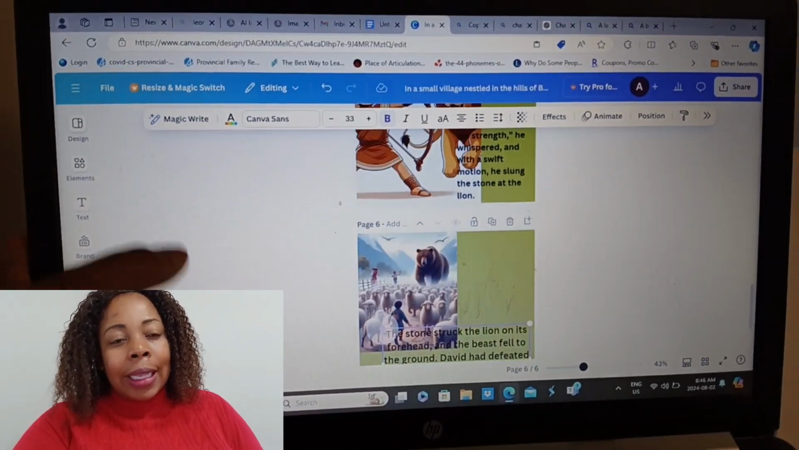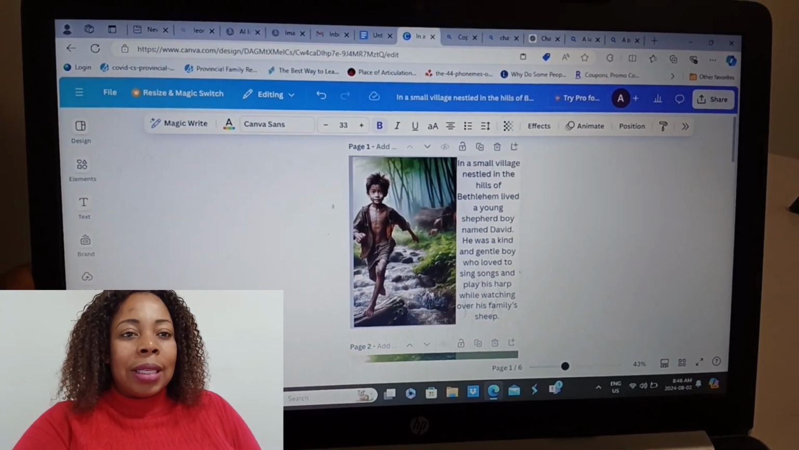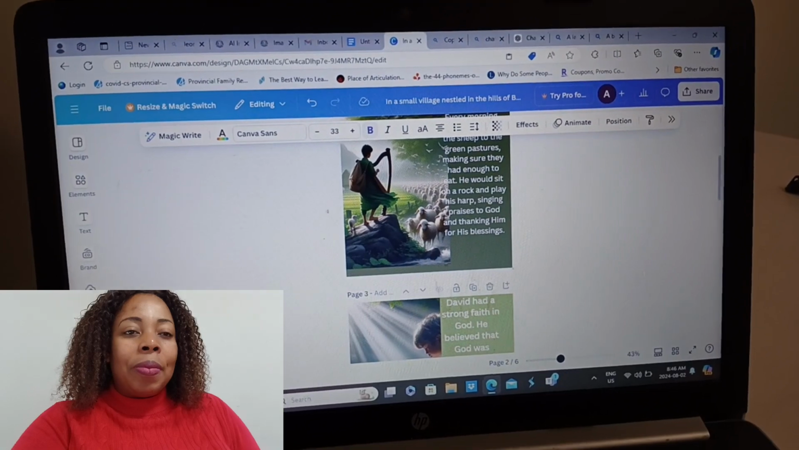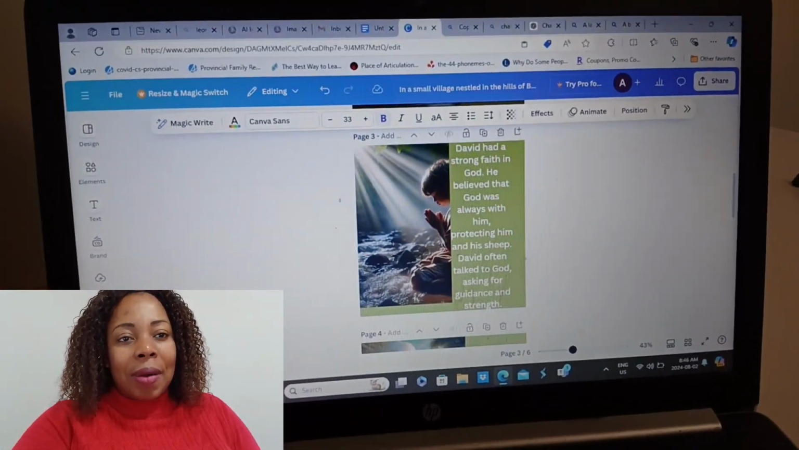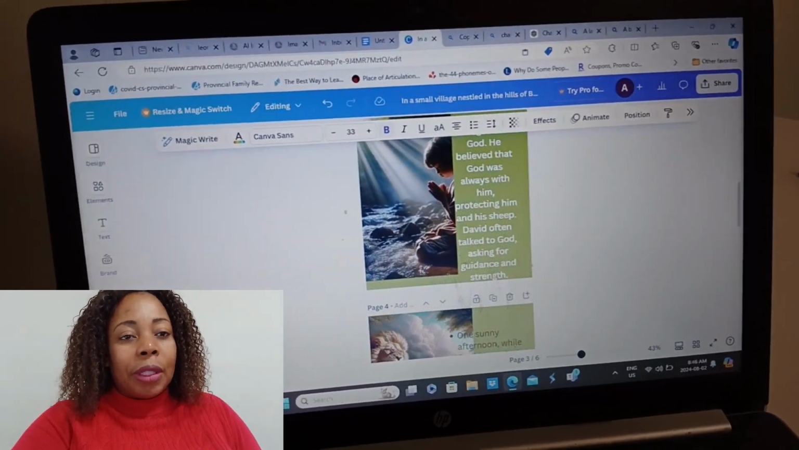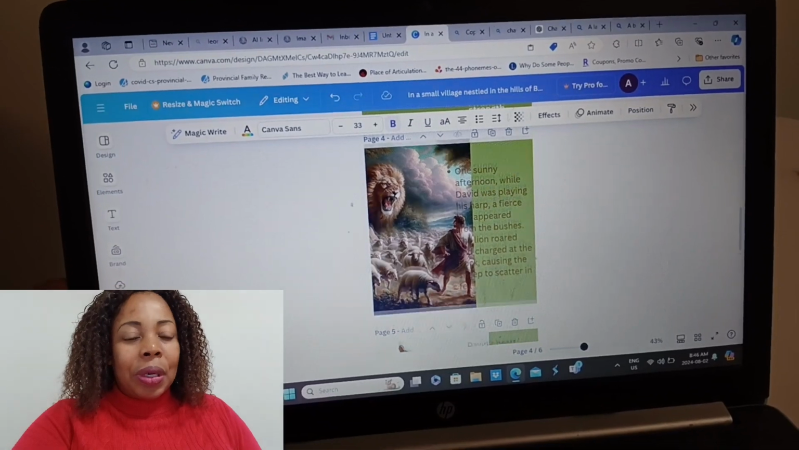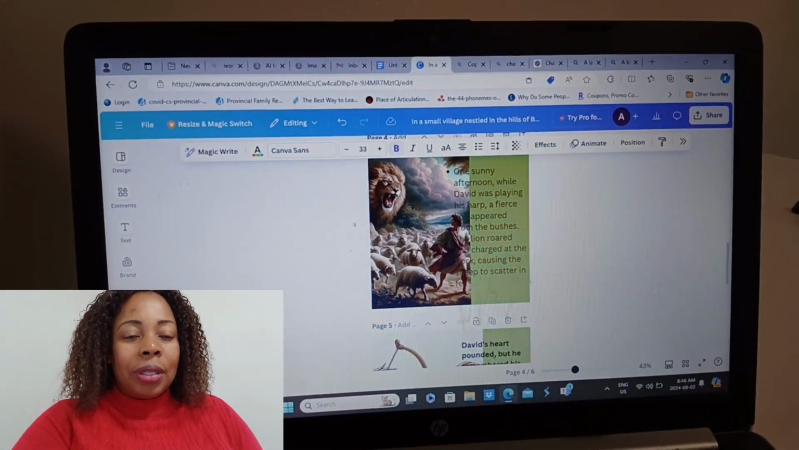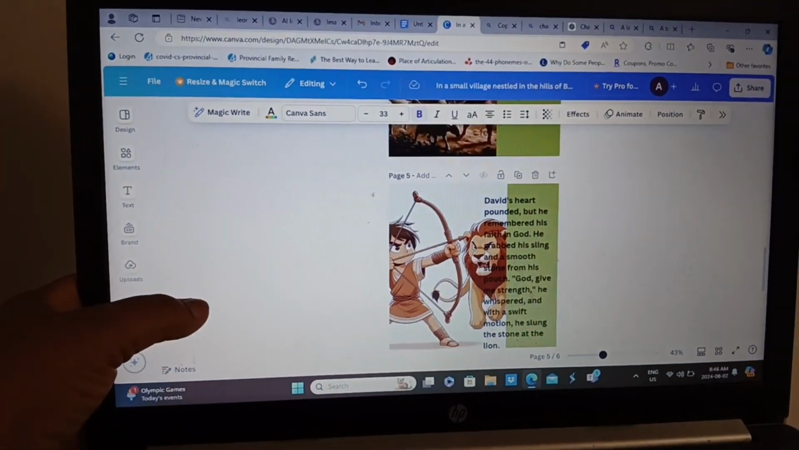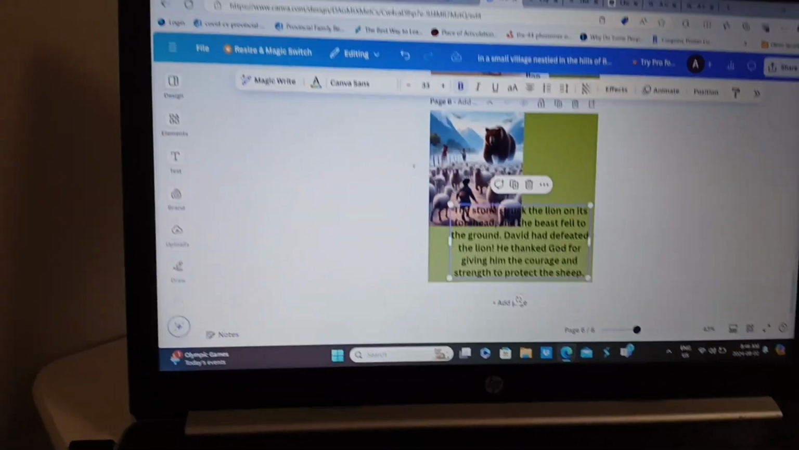So this is page 6 now. We've gone to page 1. In a small village nestled in the hills of Bethlehem lived a young shepherd. Page 2. Every morning, David would lead the sheep to the green pastures, making sure they had enough to eat. Then page 3. David had a strong faith in God. He believed that God was always with him. Then page 5 now. One sunny afternoon, while David was playing his harp, a fierce lion appeared. Okay, so this is page 5 and page 6. So let's add another page. That's our page 7.